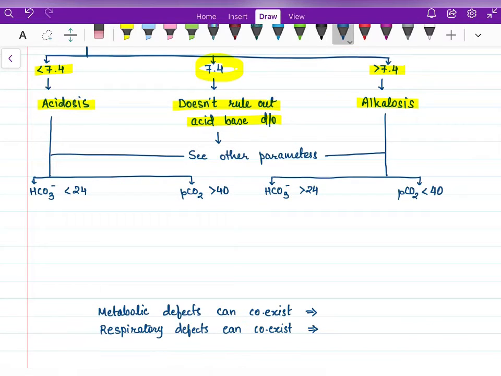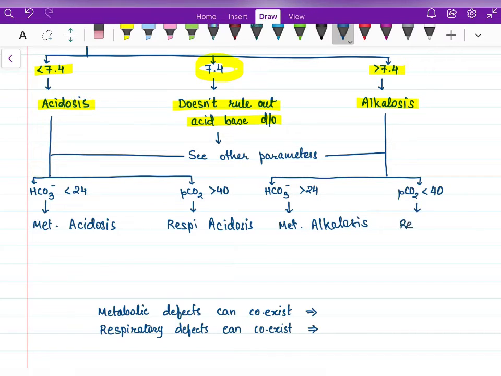So now coming to the acidosis side, if pH is less than 7.4 or even if pH is 7.4, then we have to see bicarbonate and PCO2 levels. If bicarbonate levels are less than 24 milliequivalents per liter, then we can say that the patient is in metabolic acidosis. If PCO2 levels are more than 40 millimeters of mercury, then the patient is in respiratory acidosis. Coming to the alkalosis side, when pH is more than 7.4 or 7.4, if bicarbonate levels are more than 24, then the patient is said to be in metabolic alkalosis. And when PCO2 levels are less than 40, then the patient is said to be in respiratory alkalosis.